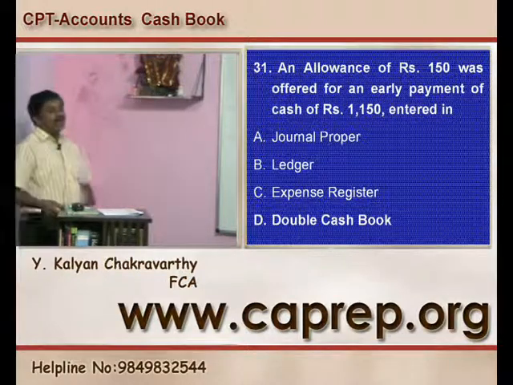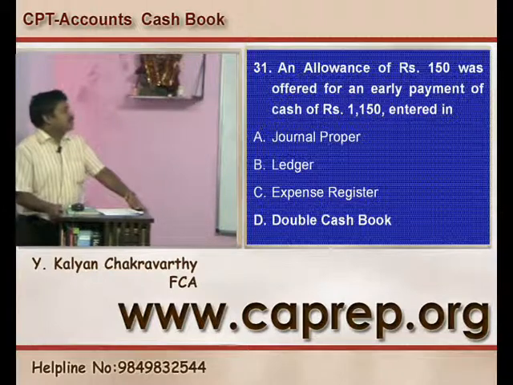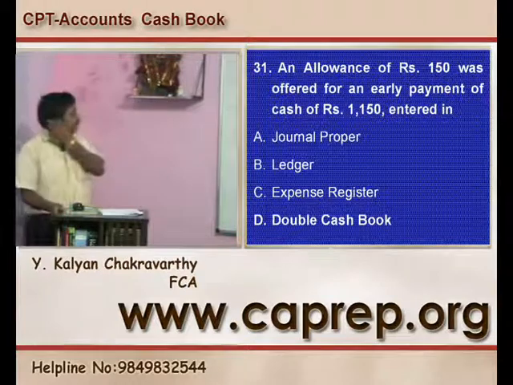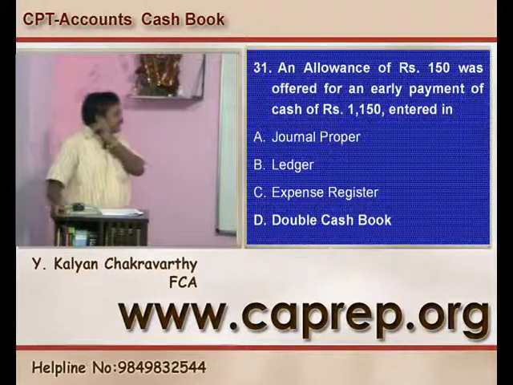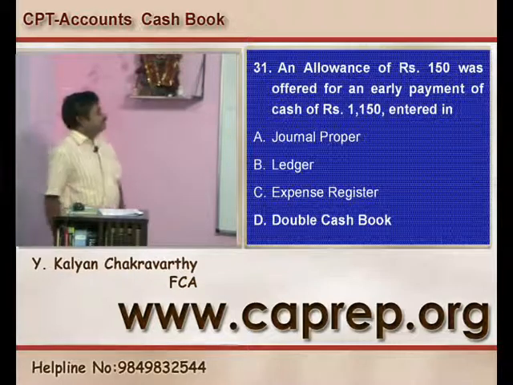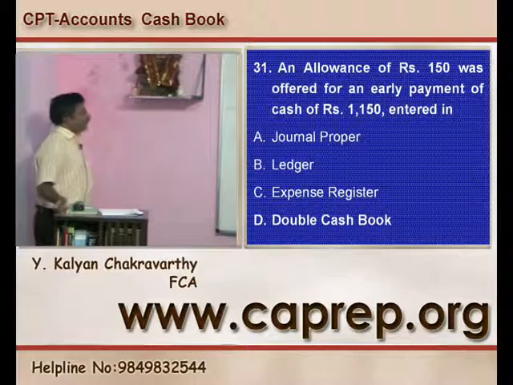So it will be recorded in which book? That is in the triple column cash book. An allowance will not be recorded in the journal proper, it will not be recorded in the ledger and expense register. It will be recorded in the double column cash book.